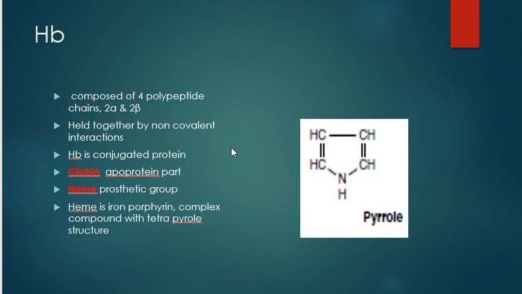Hemoglobin is composed of 4 polypeptide chains, 2 alpha chains and 2 beta chains. They are held together by non-covalent interactions. Hemoglobin is a conjugated protein. Globin is the apoprotein part, while heme is the prosthetic group. Heme is an iron porphyrin complex compound with a tetrapyrrole structure.